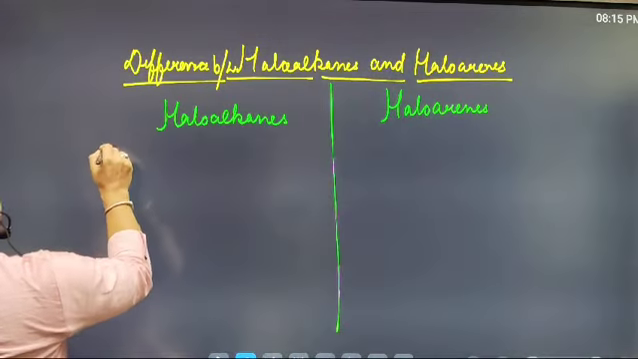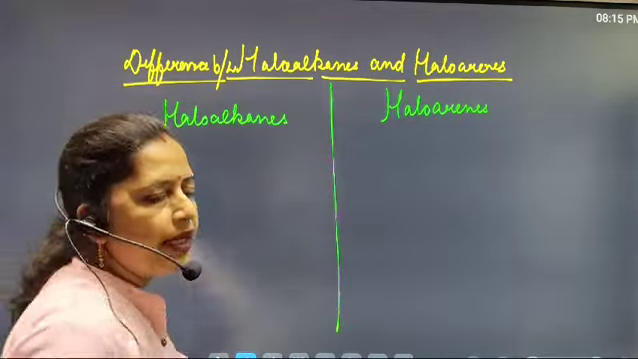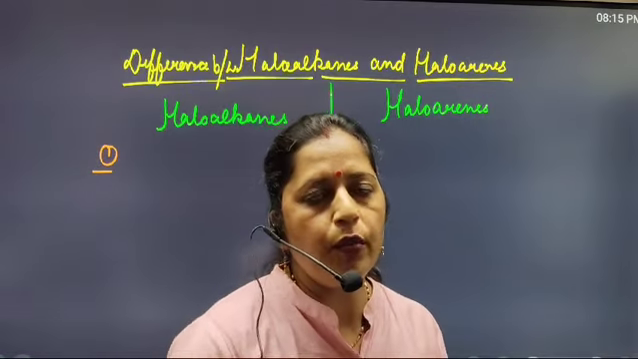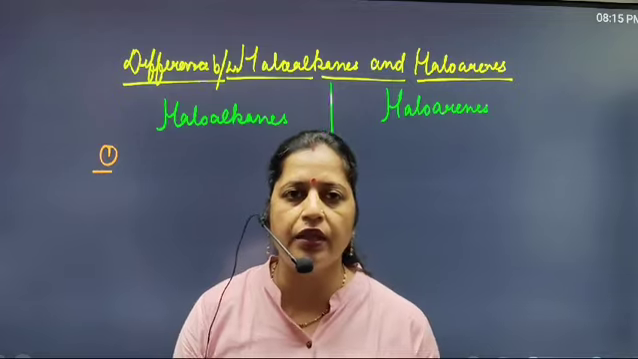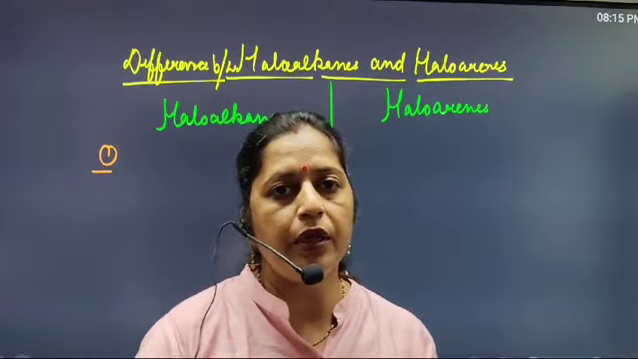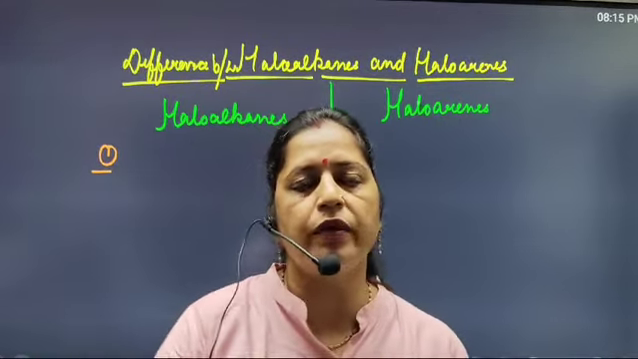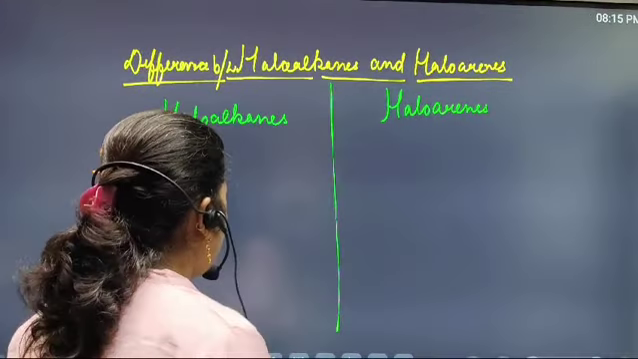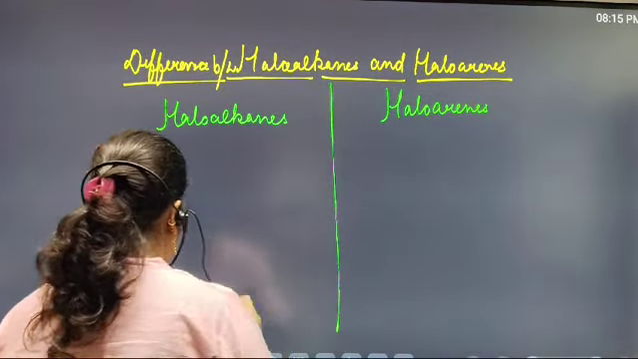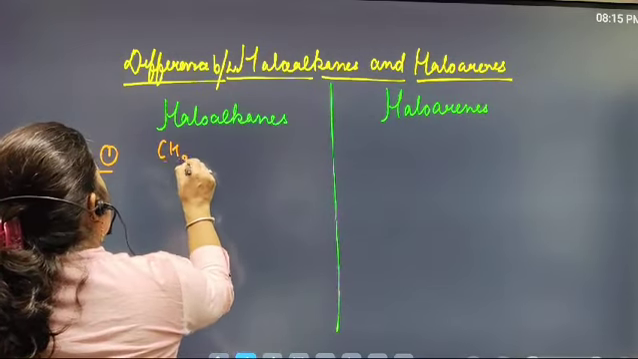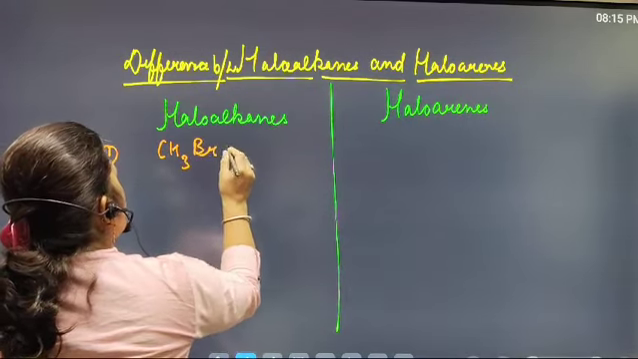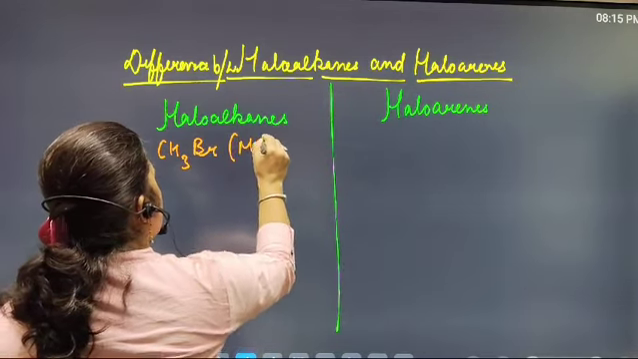So the first difference: let us take one common example between the haloalkanes and the haloarenes, and with the help of this example you can easily justify the difference between them. So our first example is CH3Br, methyl bromide.